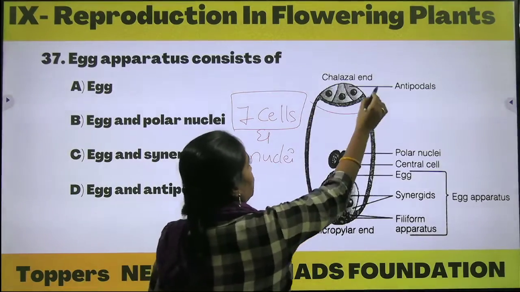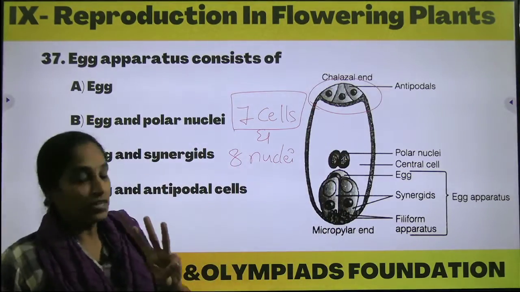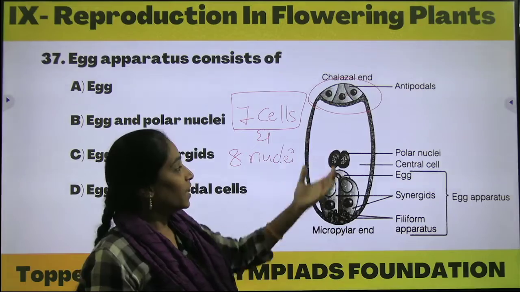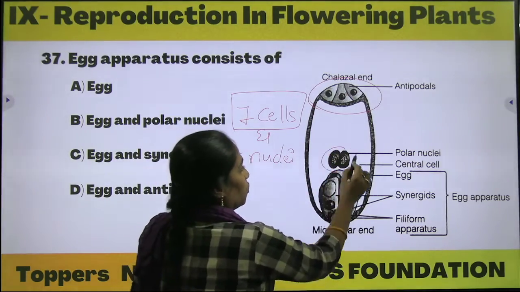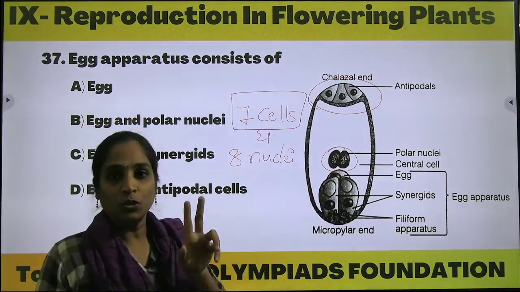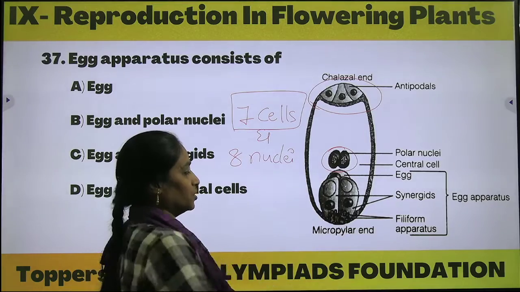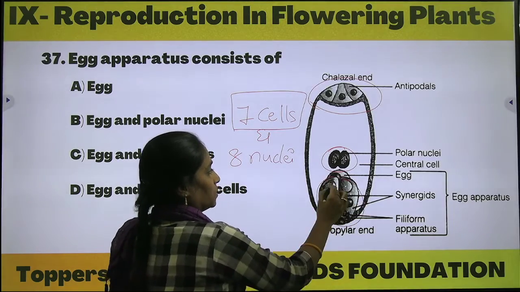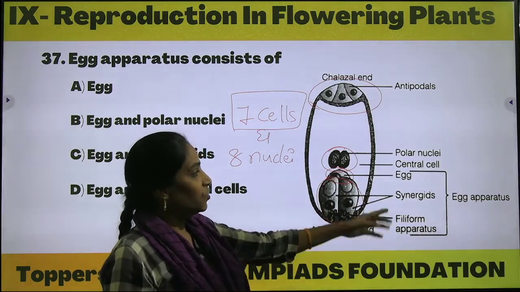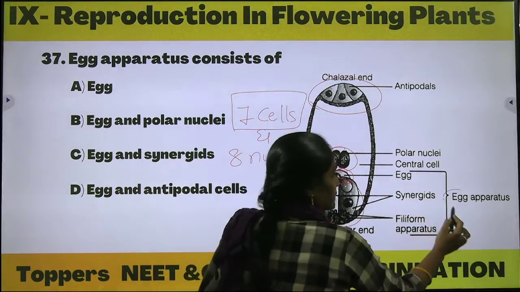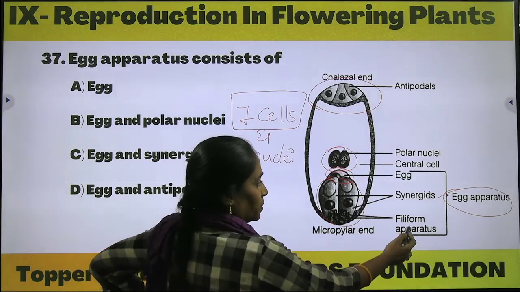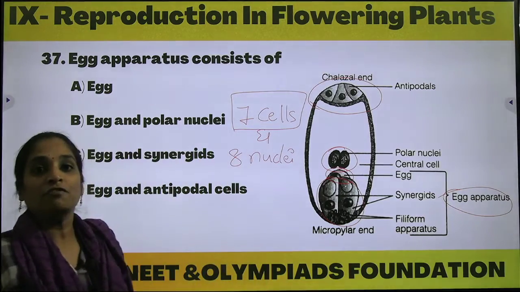At the anterior chalazal end we can observe the 3 antipodals, 1, 2, 3 antipodals, which are single nucleated. In the middle region we can observe the polar nuclei of the central cell. Within this central cell we can observe 2 nuclei. Coming to the basal region we can observe the synergids and the egg cell. Together, the synergids and the egg cell form the apparatus called the egg apparatus. The structure present inside the synergids is called the filiform apparatus.